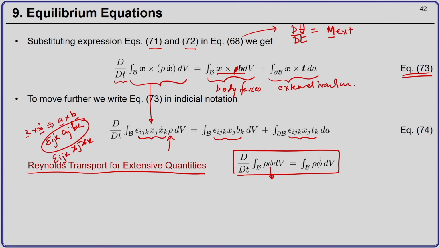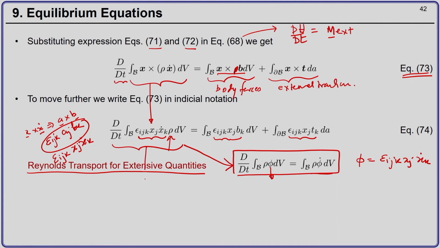The material time derivative of the integral over current volume rho phi dV is nothing but the integral over current volume rho phi dot dV. If we compare with equation 74, our phi here is epsilon ijk x j x k dot. So, the left hand side expression is the same as the left hand side of this equation.